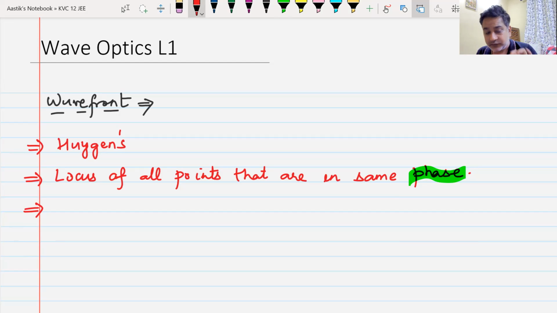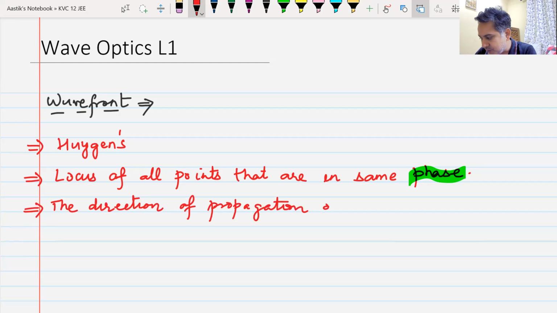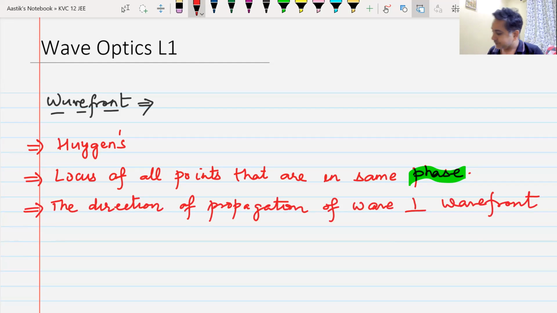Remember some important things about this wavefront. This wavefront is the locus of all points that are in the same phase. The second point is the direction of propagation of wave. The direction of propagation of wave is perpendicular to your wavefront, whatever wave is creating this wavefront.